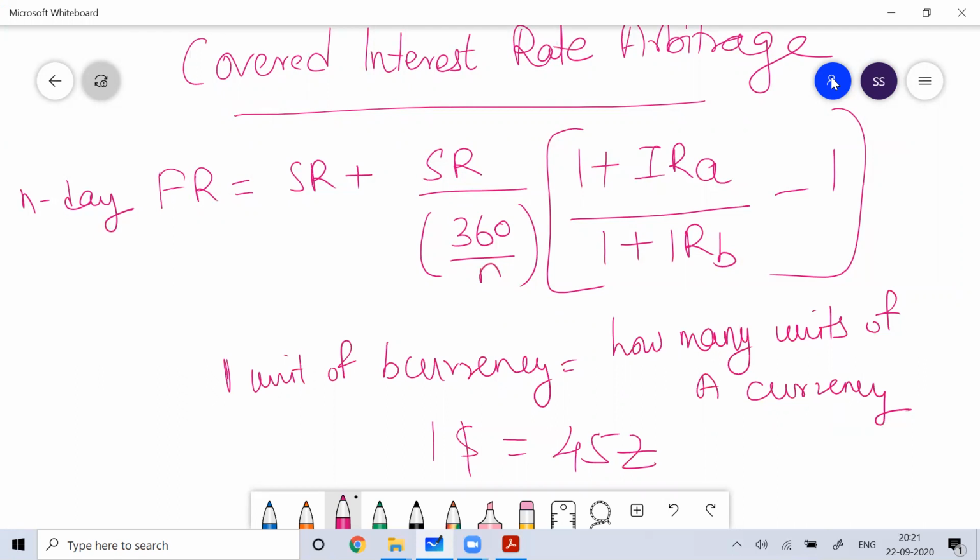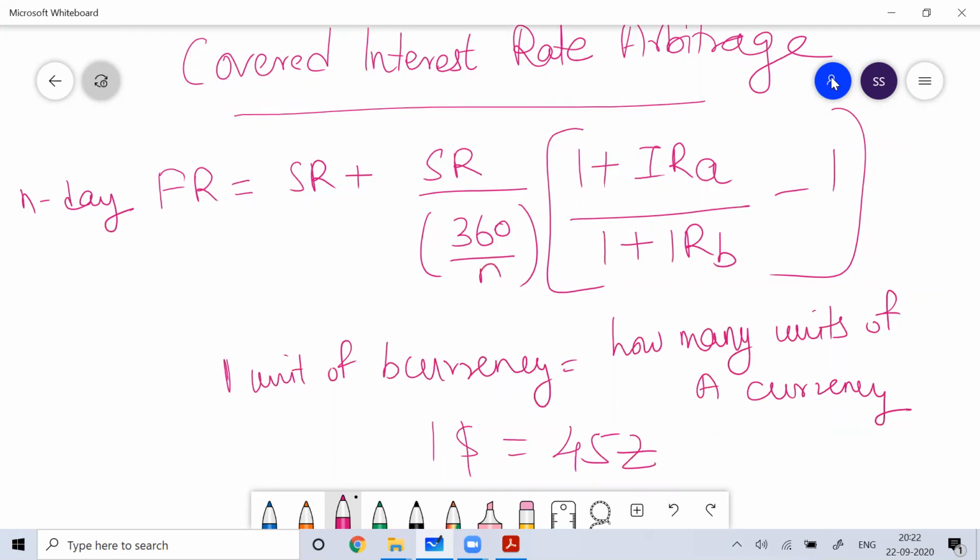So you know the relationship between forward rate and spot rate. The forward rate is actually determined based upon the interest rate differential between the two countries. So this is the mathematical formula for that.